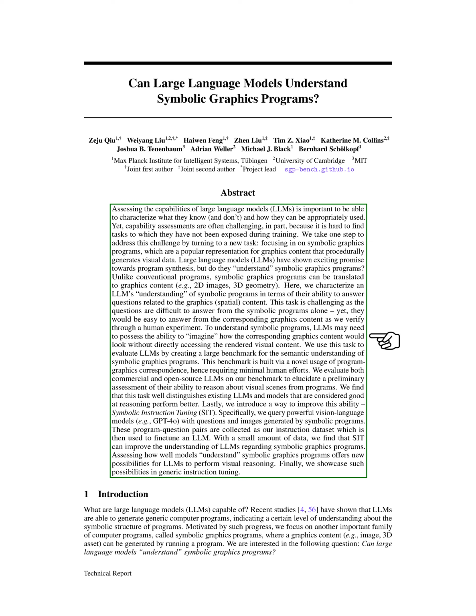Understanding symbolic graphics programs is intriguing for several reasons. First, it may require LLMs to have a form of visual imagination, allowing them to visualize the graphics content. If an LLM can accurately answer all semantic questions about a program, we might conclude it has a strong visual imagination. Second, since symbolic programs generate graphics procedurally, understanding them involves long-range reasoning about the sequence of operations, which can significantly alter their meaning.